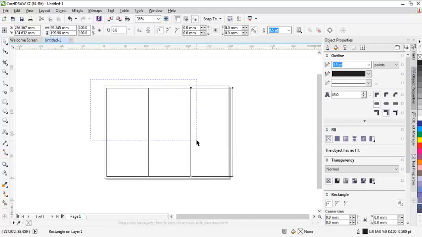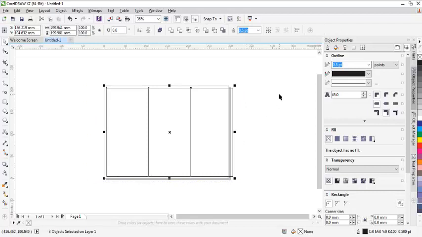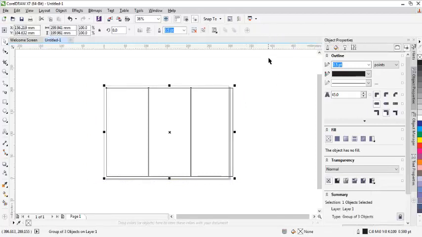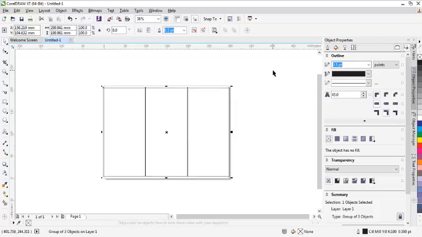Now let's highlight everything here. Let's come here and group it. The reason why I'm grouping it is I want to centralize it into our work area to ensure that it is within our work area. After grouping it, you click on P to put it at the center.